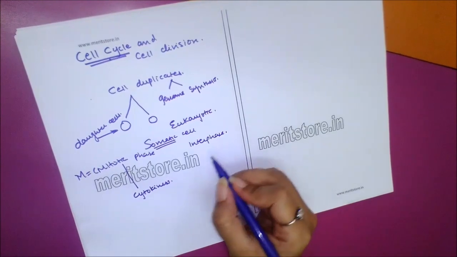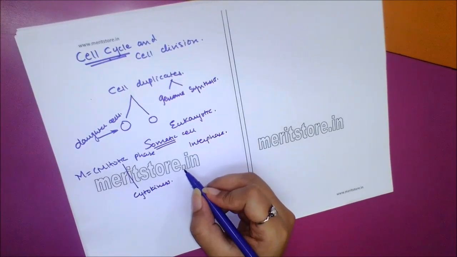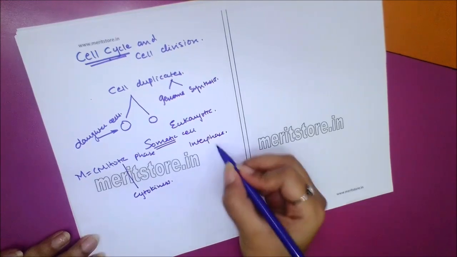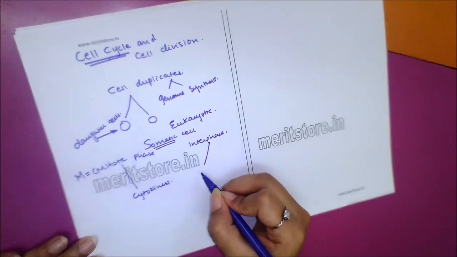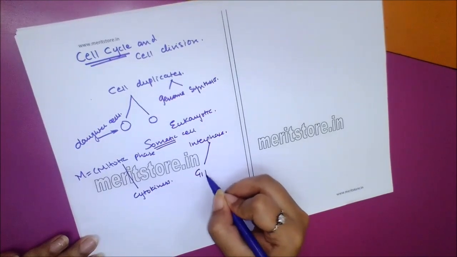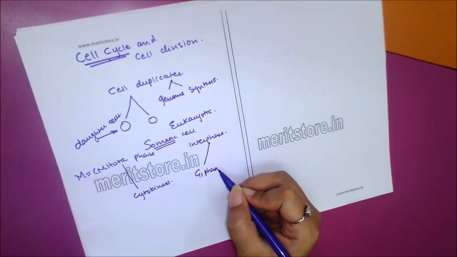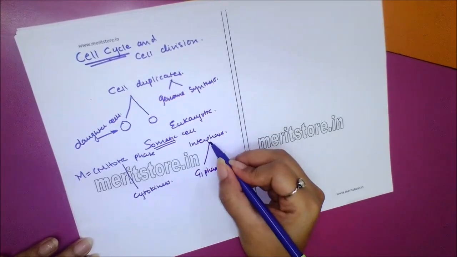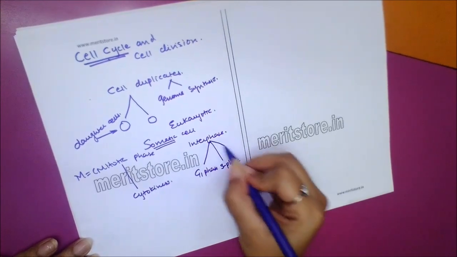Interphase is a metabolically active stage and is divided into the first gap phase, that is G1 phase, the synthesis phase, S phase, and the second gap phase, G2 phase.